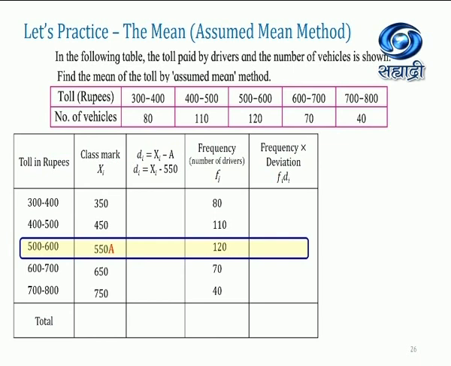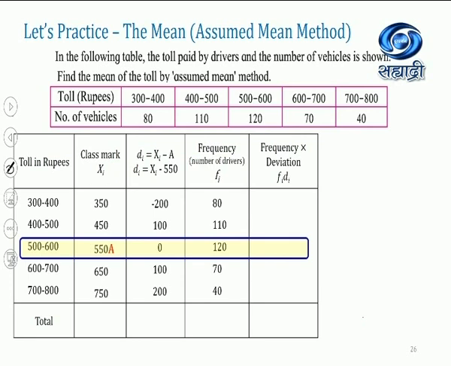Then we subtract 550 from all the class marks. So we can see minus 200, minus 100, 100 and 200. Next the frequencies will be 80, 110, 120, 70 and 40.